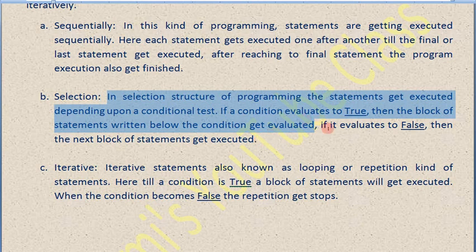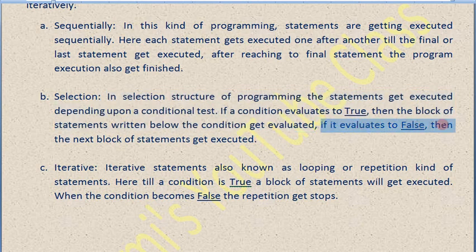Otherwise, if it is false, then it evaluates the next block of statements. That is selection. Either one statement or one group of statements will get executed in this case, which I will show you programmatically and explain.